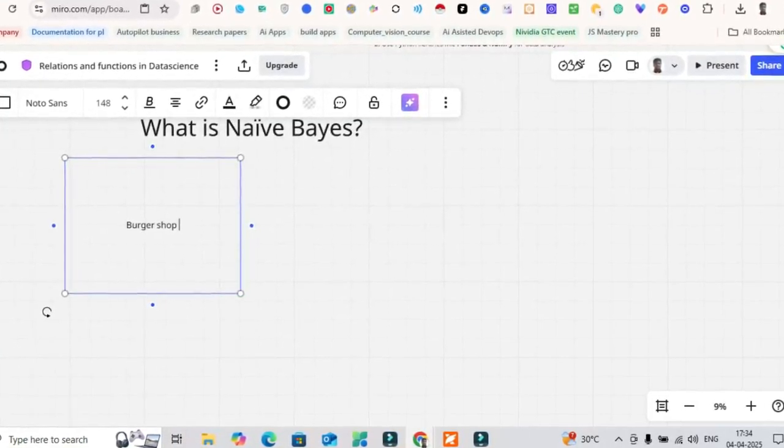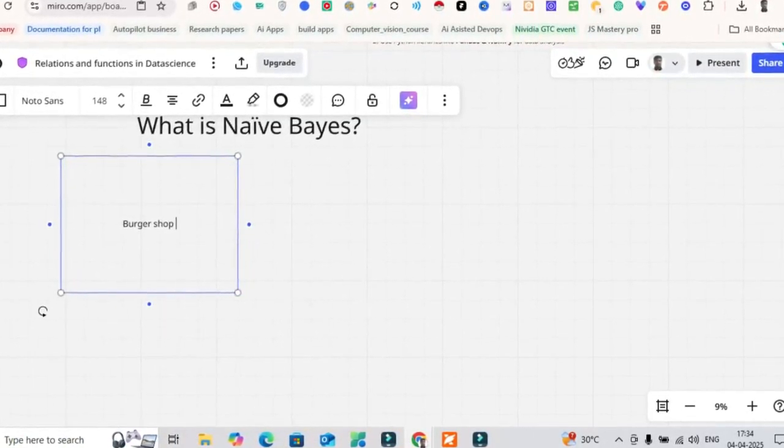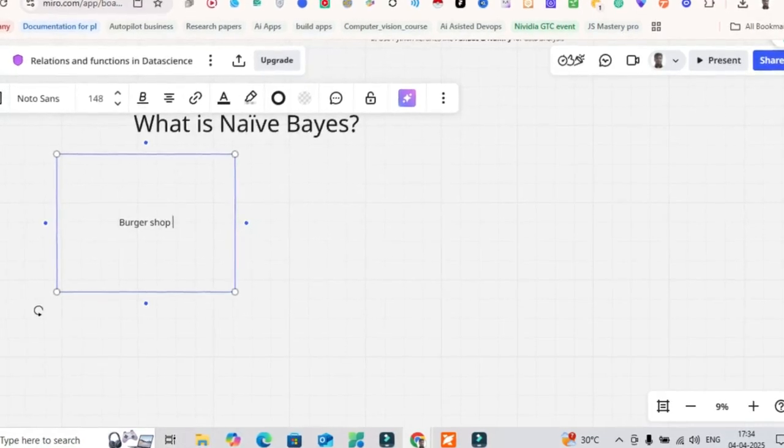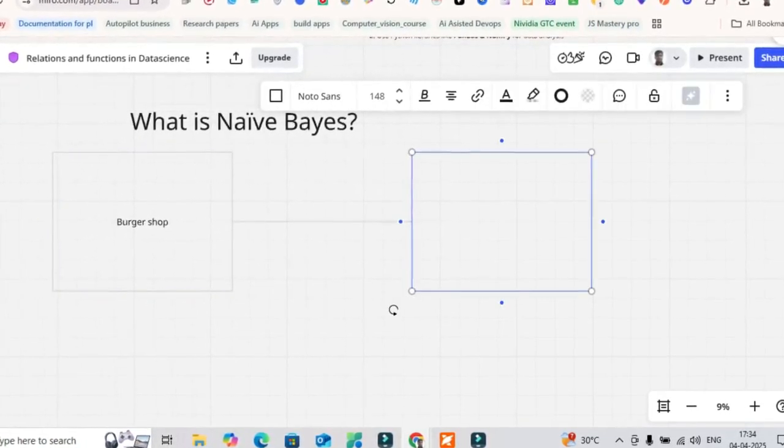In this burger shop, you have a lot of customers. I will map it so that you will understand.